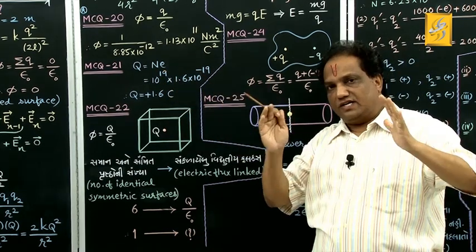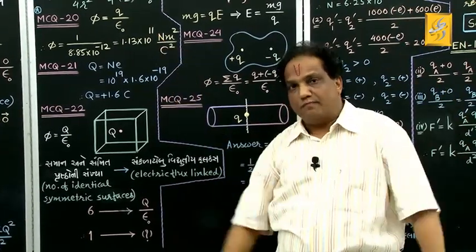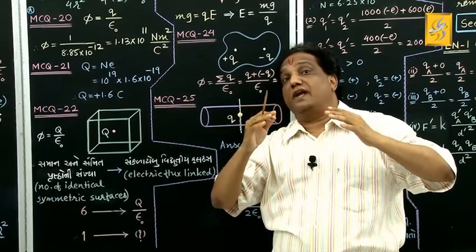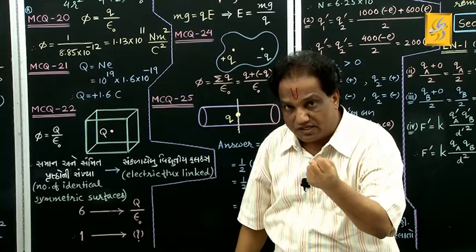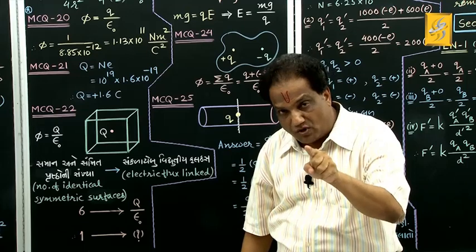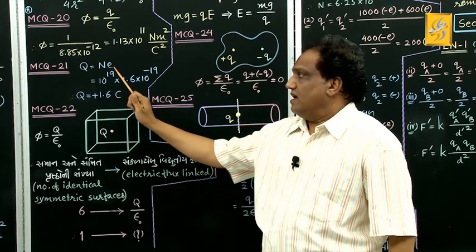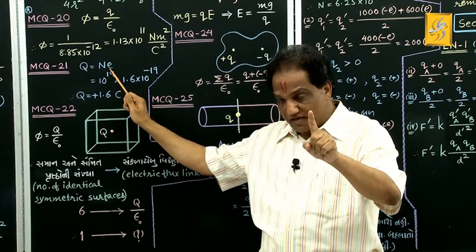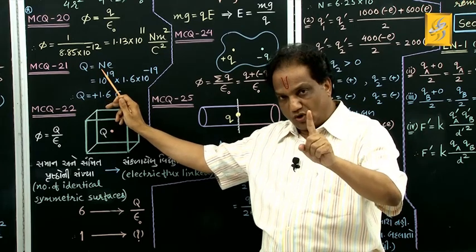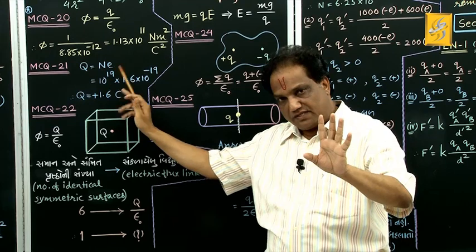Whenever any electrically neutral body loses a certain number of electrons, it loses a certain amount of negative charge. So naturally it will attain positive charge. The resultant charge on that body will be positive. If the positive charge of one proton is e and there are n protons, then you can think of the total charge as n into e, correct?